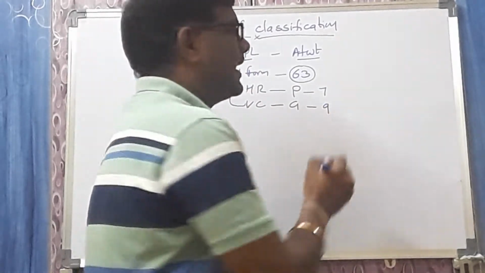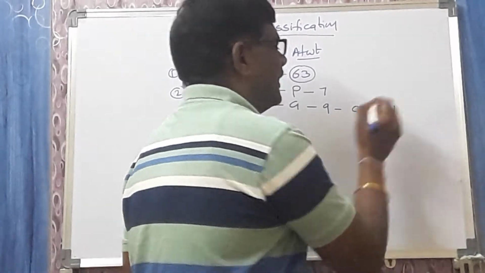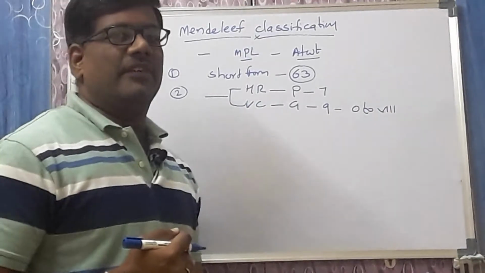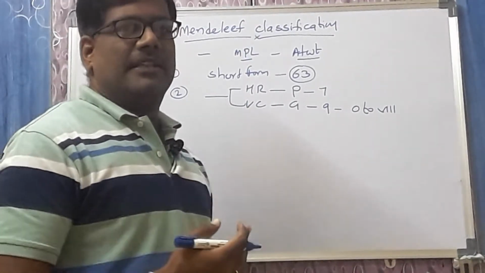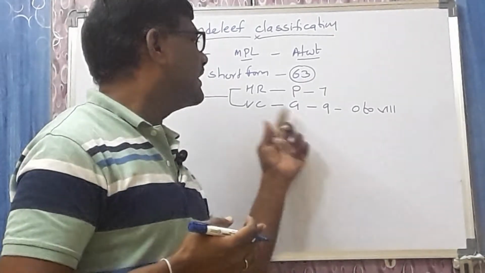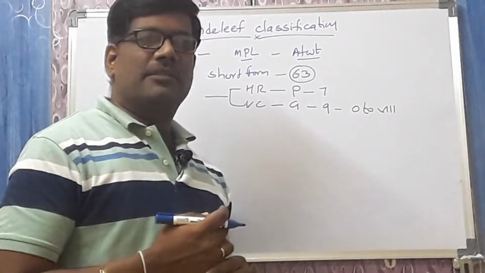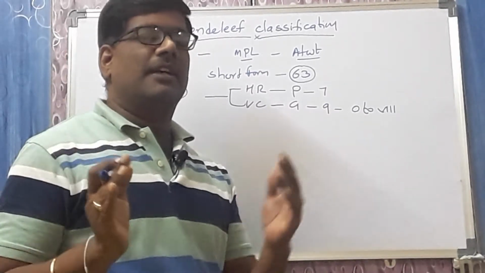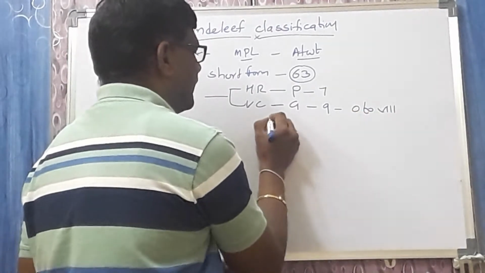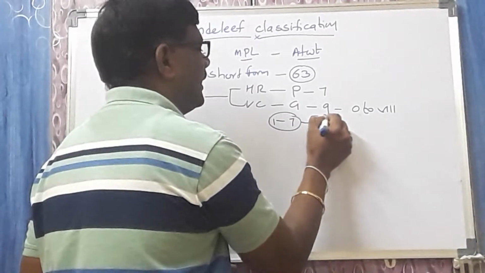The groups start with 0 and end with 8, nothing but 0 to 8. Total groups will be 9. In the modern periodic table, we also have 7 periods but 18 groups. But in the short form of the periodic table, we have only 9 groups, starting with 0 and ending with the 8th group. Leaving 0 and 8, the remaining groups 1 to 7 are subdivided into A and B.